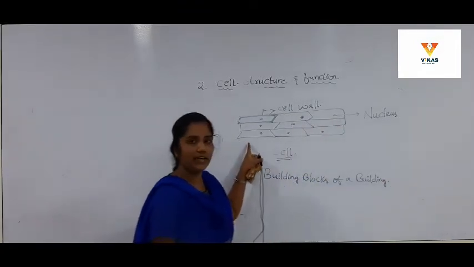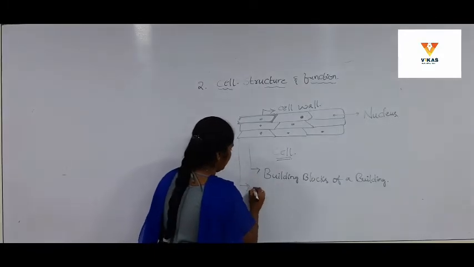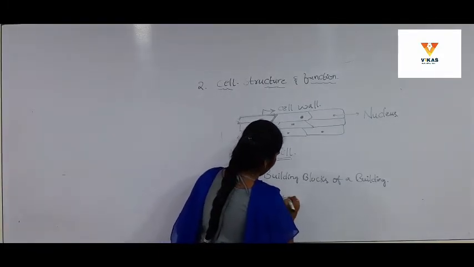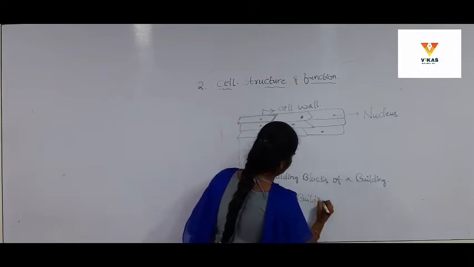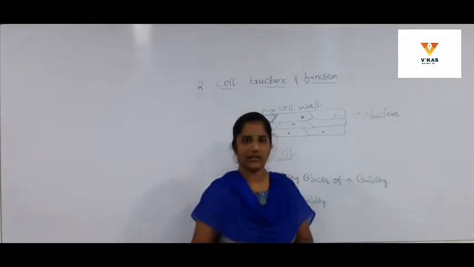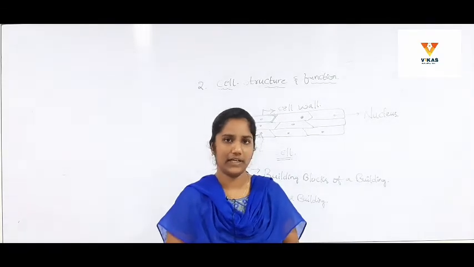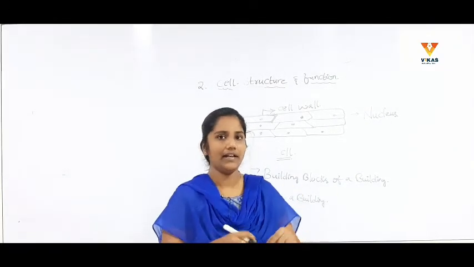How does it resemble the building blocks of a building? That means it resembles the bricks of a building. We are familiar with the construction of a house. When constructing, the persons who construct the building arrange the bricks one by one, regularly and repeatedly.